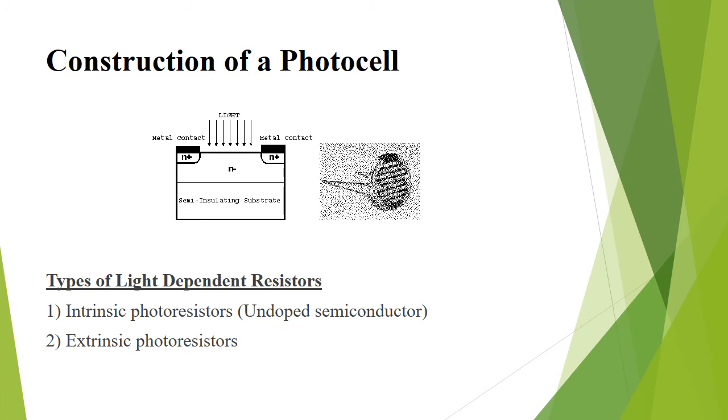Extrinsic photoresistors are semiconductor materials doped with impurities which are called dopants. These dopants create new energy bands above the valence band which are filled with electrons.